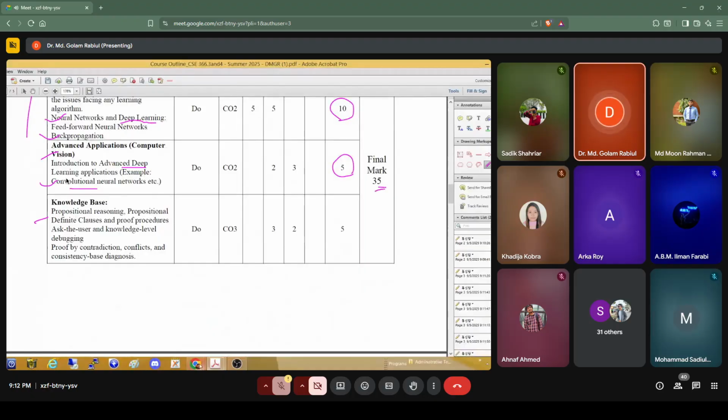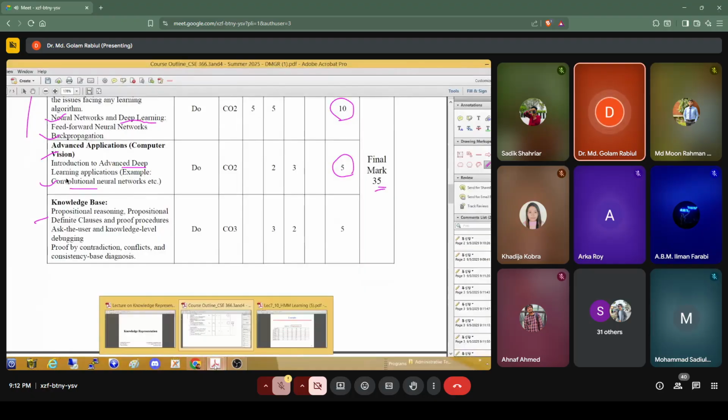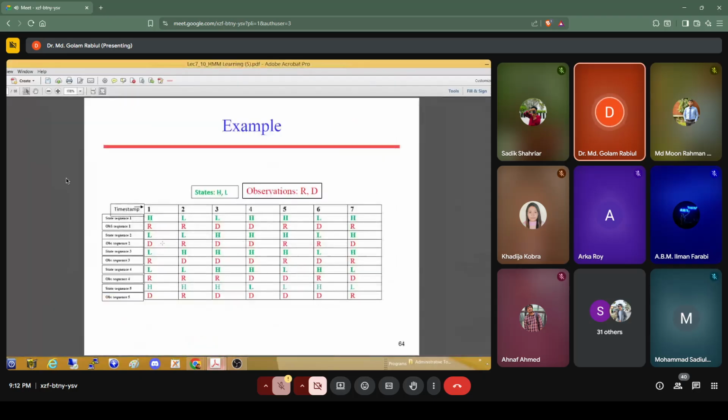So you have one question regarding HMM. At first, I want to discuss it. So there are some given probabilities: initial probabilities, transition probabilities, and emission probabilities. But how can we calculate those probabilities, or how can we get those probabilities?